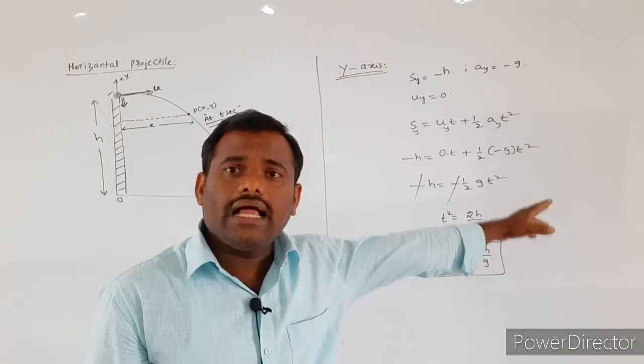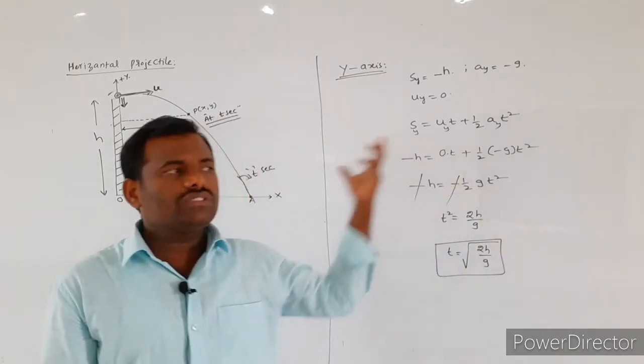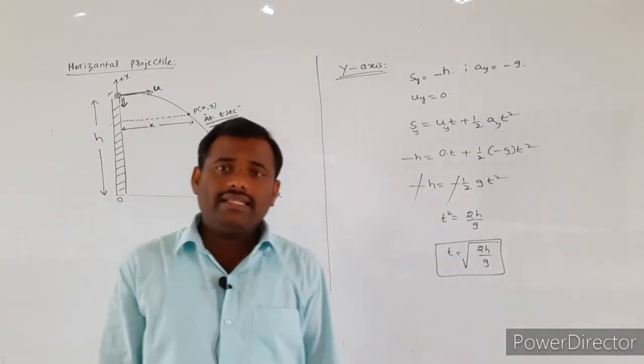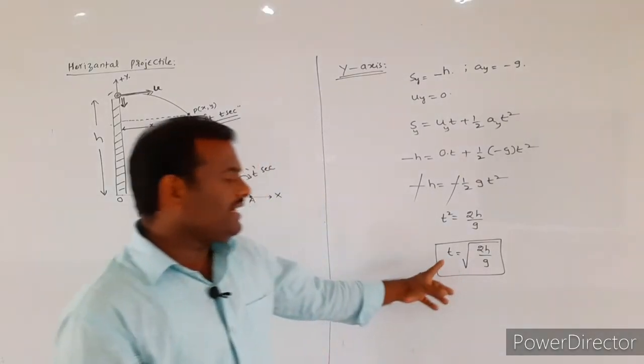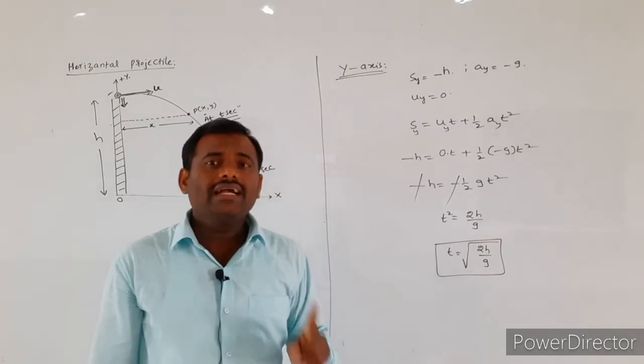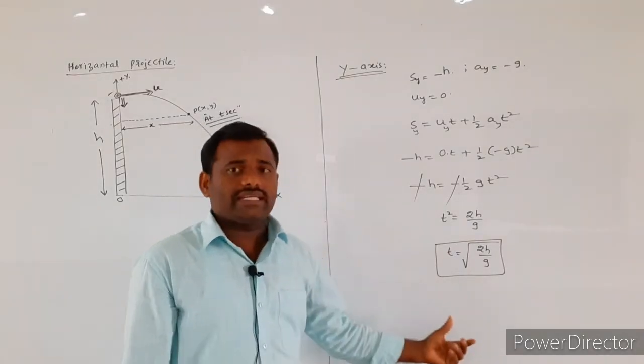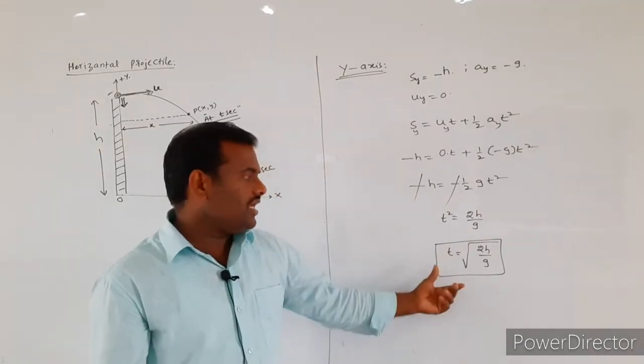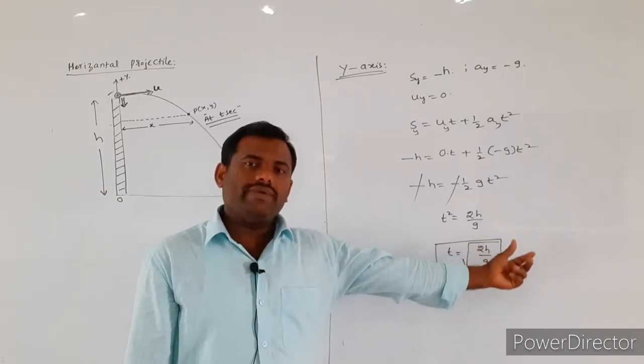Mostly this concept we apply in the case of numericals. So at that time we use the formula: time taken by the horizontal projectile to reach the ground is t is equal to under root of 2h by g.